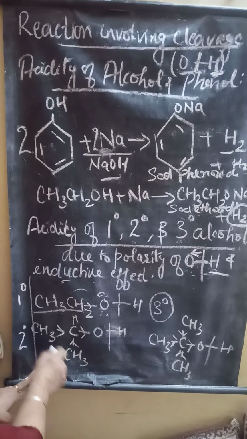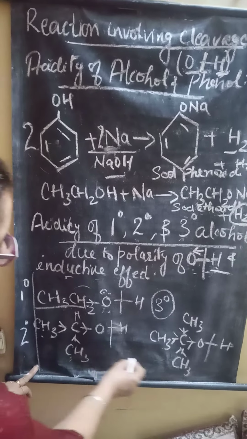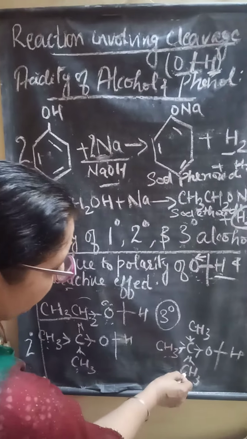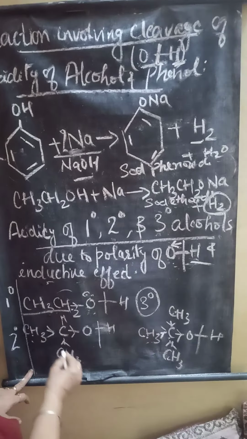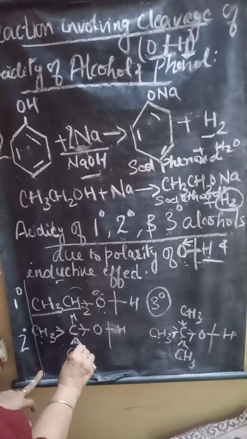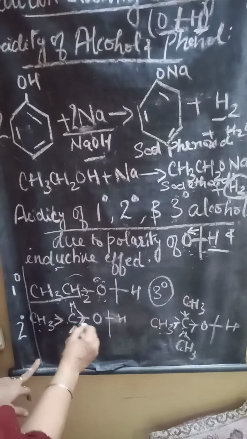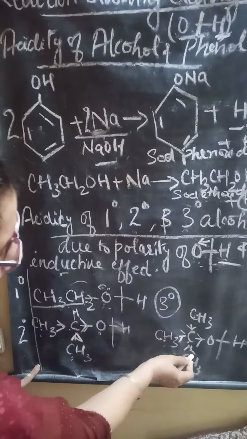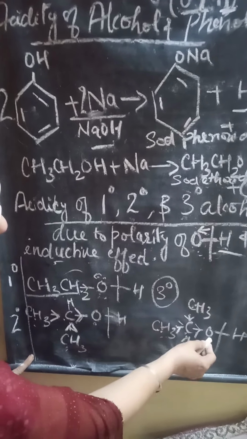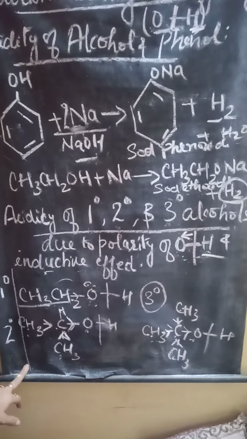In second degree, 2 alkyl groups are attached, and in 3 degree, 3 alkyl groups are attached. All these alkyl groups give their electrons to this carbon, and finally this carbon gives electrons to this oxygen. Same case you can see here also. So the electron density on this oxygen increases.